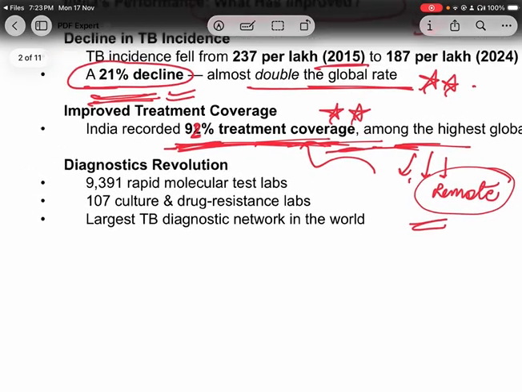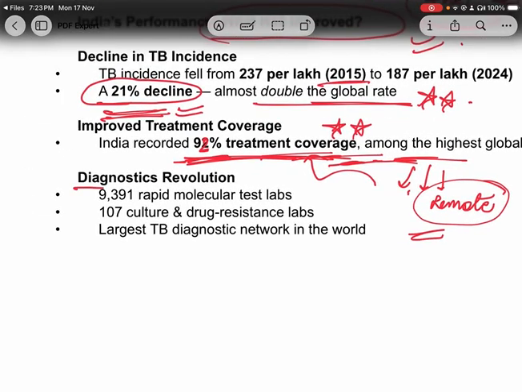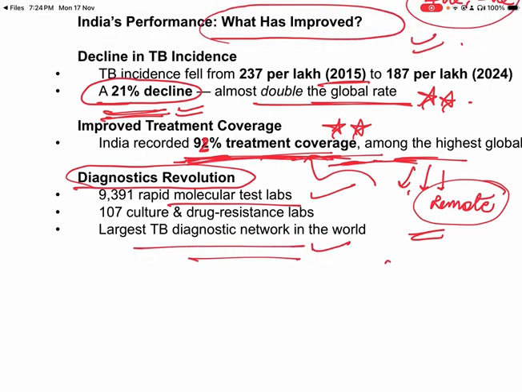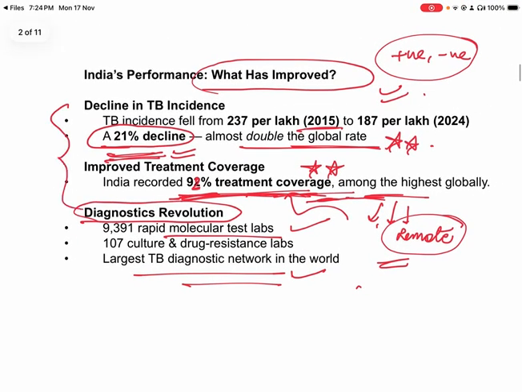Now, the third thing, the article discusses the diagnostic revolution. What do I mean by this? Basically, the article discusses that various types of molecular lab tests have been set up in India. A TB diagnostic network has been set up in India. Not much important, but please remember these two, three points which I have discussed. So this was the state of India on the positive side. But the negative side we will discuss, don't worry.